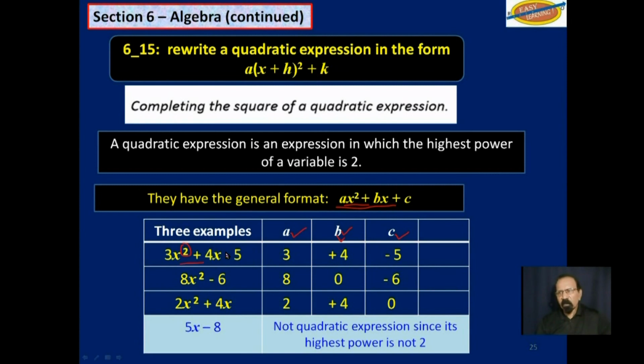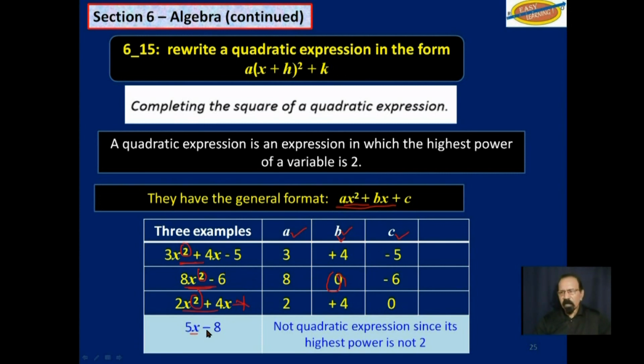So that is a quadratic expression. This is also a quadratic expression because of that 2 there. It doesn't have any b. And so is this one because of that 2 there. It doesn't have any c over here. So those 3 are all quadratic expressions.